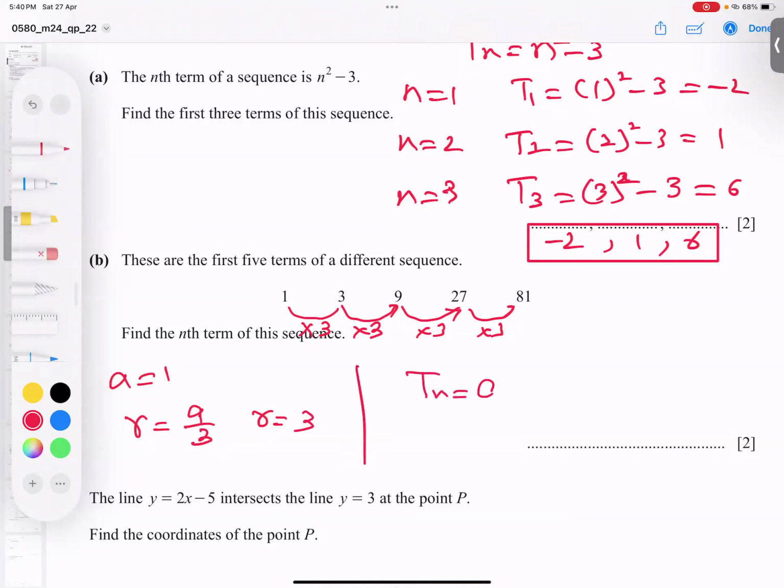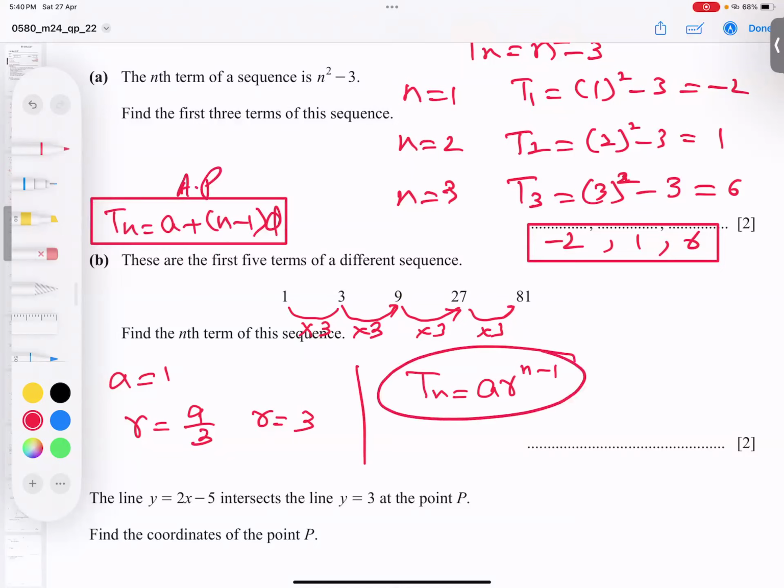Tn is equal to A R to the power n minus 1. Repeat again just for knowledge. The AP formula is Tn is equal to A plus n minus 1 into D. This is the formula of arithmetic progression, AP. And this is the formula for geometric progression, GP.